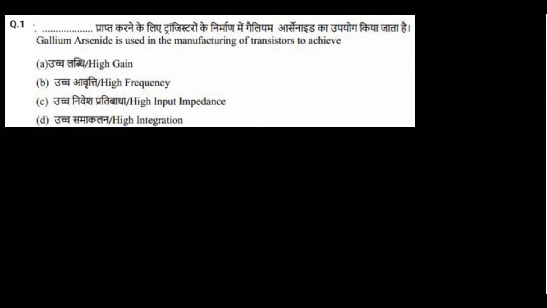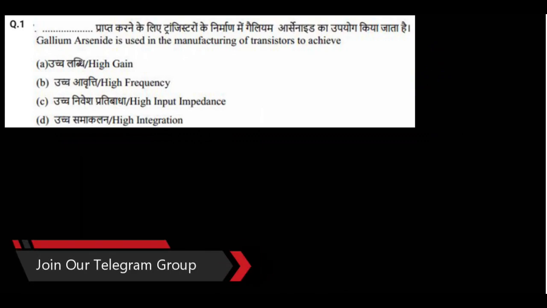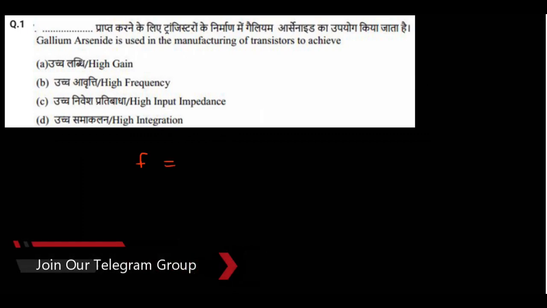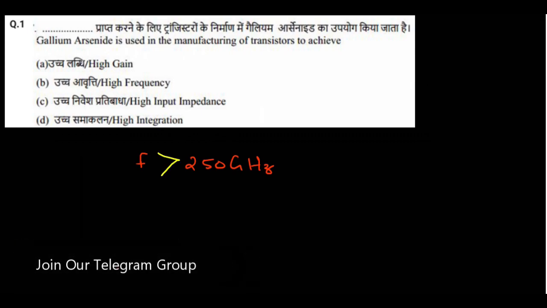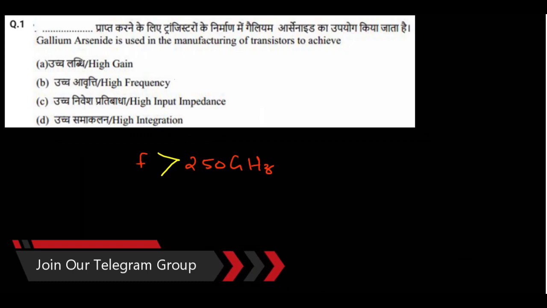Gallium arsenide is used in the manufacturing of transistors to achieve what? The transistors which are made up of gallium arsenide can operate in a frequency range above 250 gigahertz. So the frequency of gallium arsenide transistors is greater than 250 gigahertz. We can operate this, so the answer is option B, for high frequency operation.